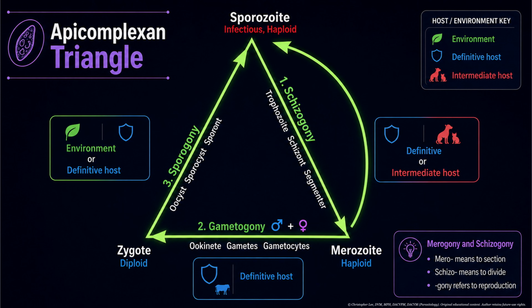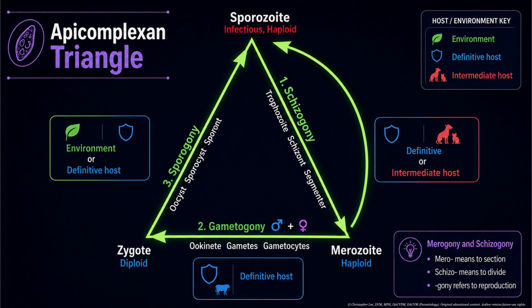First, schizogony or merogony. Schizo means to divide, mero means part or segment. This is the asexual amplification side of the triangle. This is where one parasite becomes many. In other words, this is the parasite's regrettably effective copy machine. Second, gametogony. This is the sexual stage, where the male and female gametes are formed and fusion leads towards a zygote. Third, sporogony. This is where the oocyst becomes an infective package, often in the environment for Enteric Coccidia.